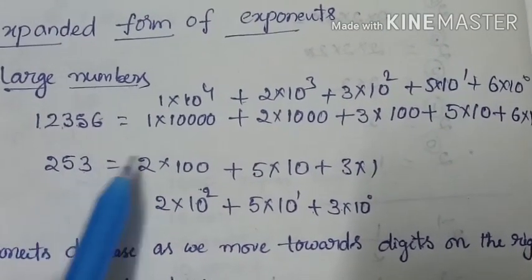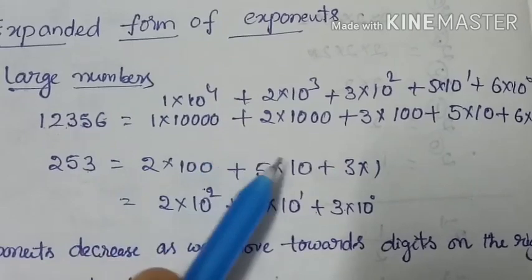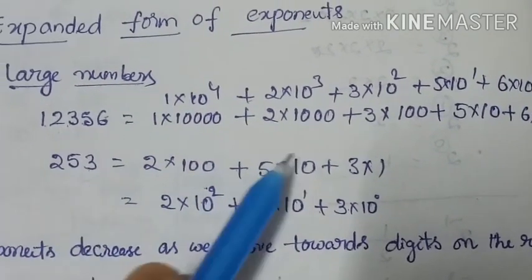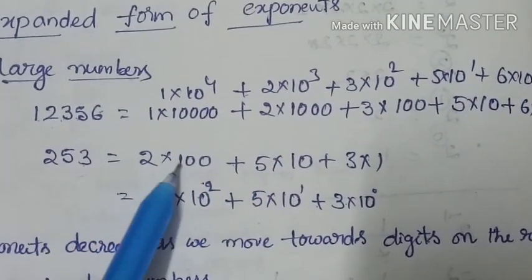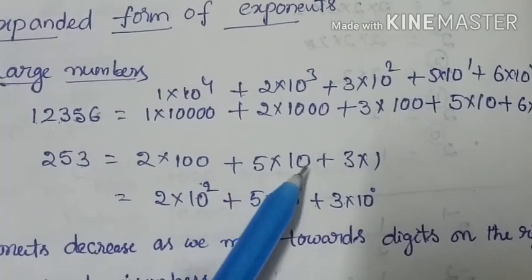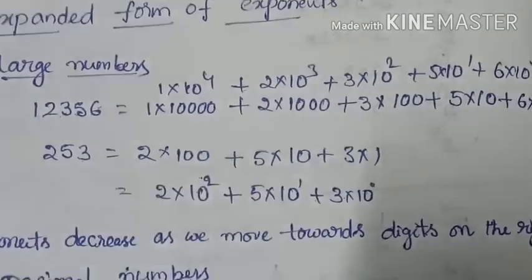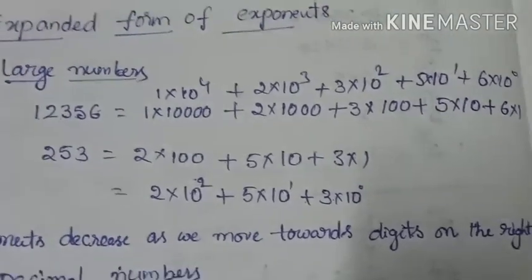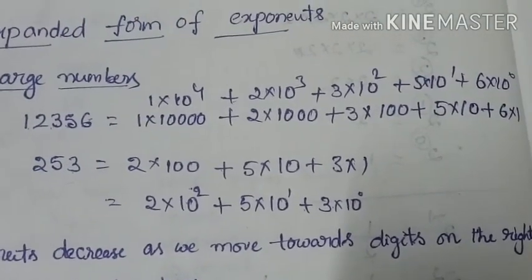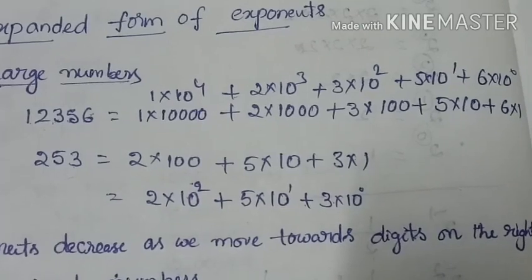So 2 into 100 plus 5 into 10 plus 3 into 1. That means 2 into 10 square plus 5 into 10 power of 1 plus 3 into 10 power of 0. Okay, now you understand how we expand in the form of exponents.